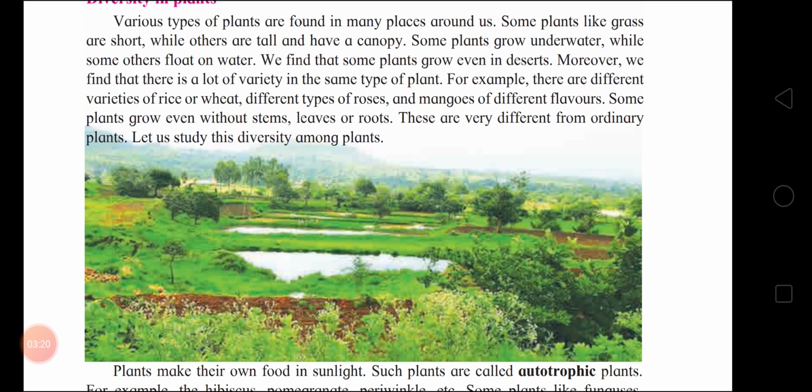For example, there are different varieties of rice or wheat, different types of roses and mangoes of different flavors. Some plants grow even without stems, leaves or roots. So these are very different from ordinary plants. Let us study this diversity among plants. First, what is diversity in plants?